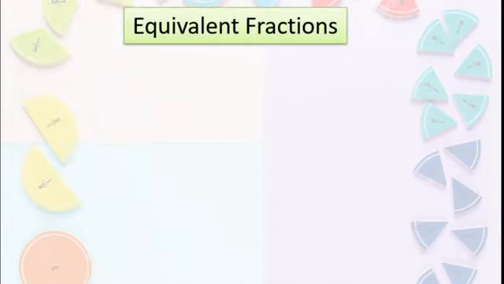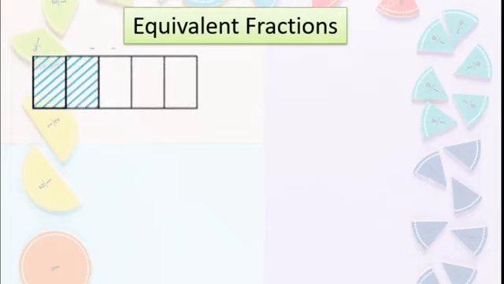Now we will learn about equivalent fractions. Equivalent means equal. Remember, same. Okay. We will see. Now dear students, here one rectangle is there and it is equally divided into 5 parts. And 2 parts are colored. Then how will you write this in fractional form? 2 upon 5. Isn't it? Okay.